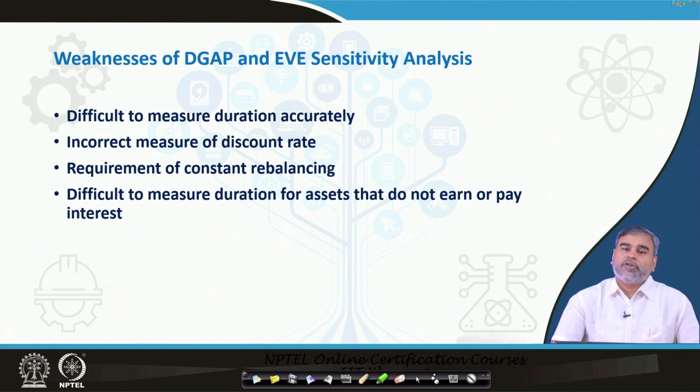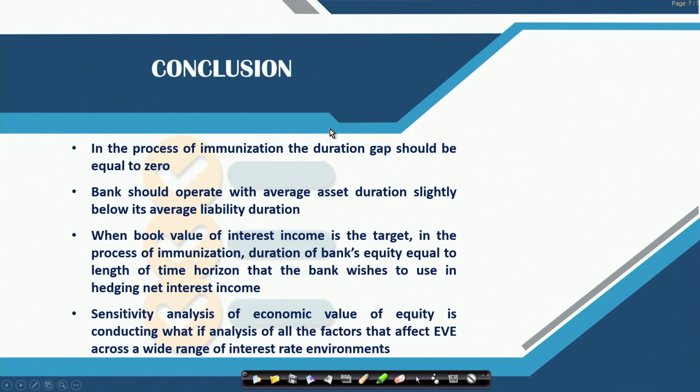So, these are some of the limitations, but in a true sense, if you observe, the duration gap and dollar gap have their own significance in commercial banking and commercial banking management, where they are the most widely used methods to minimize interest rate risk in the market. What we have basically discussed is that in the process of immunization, the dollar gap should be equal to 0. The bank should always operate to make the dollar gap 0, and should operate with an average asset duration which is slightly below its average liability duration.